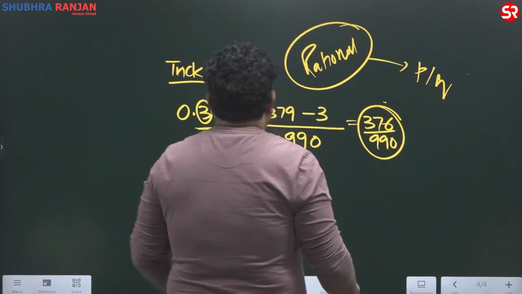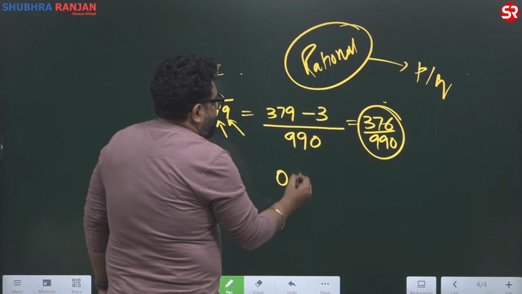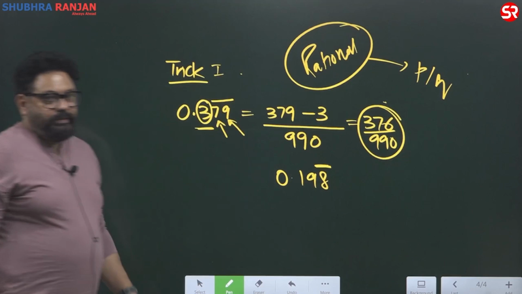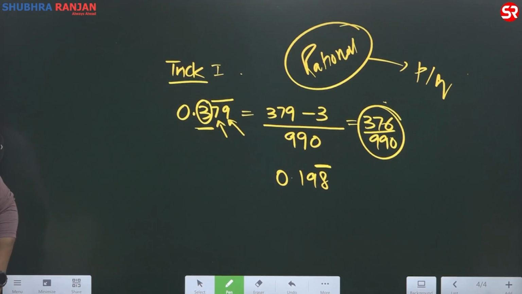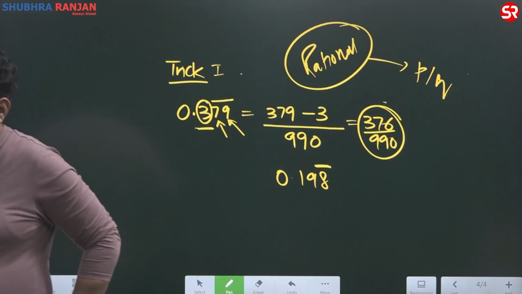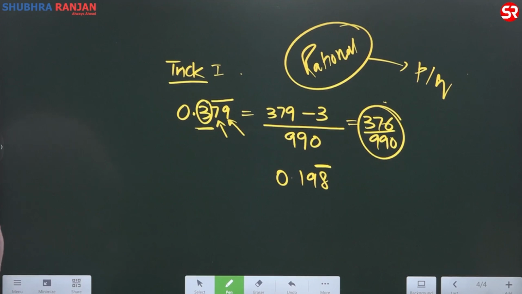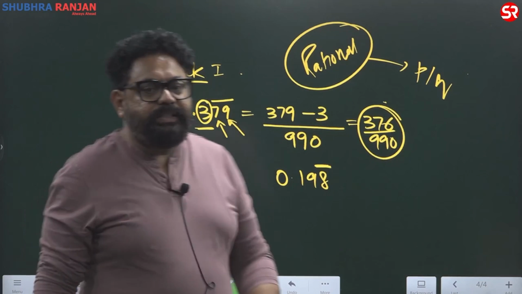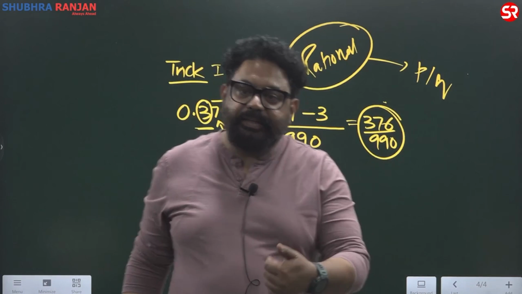Right? I say what is 0.198 bar? Only bar on 8. Bar is only on 8. What would be P upon Q? Come on guys. Yeah, nobody sits idle here. Don't come over here just to look at it. Come on, do it, guys. 179 upon 900, right?